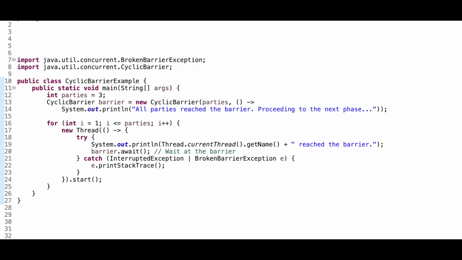Now inside, each thread calls barrier.await to signal that it has reached the barrier. The thread then blocks until all 3 threads have called await. Once all the threads reach the barrier, the barrier action runs. The action is your System.out.println. So after the action, all threads proceed beyond the barrier. Now talking about reusability, unlike CountdownLatch, cyclic barrier can be reused. If the threads call await again, the process repeats. So that is the basic difference.